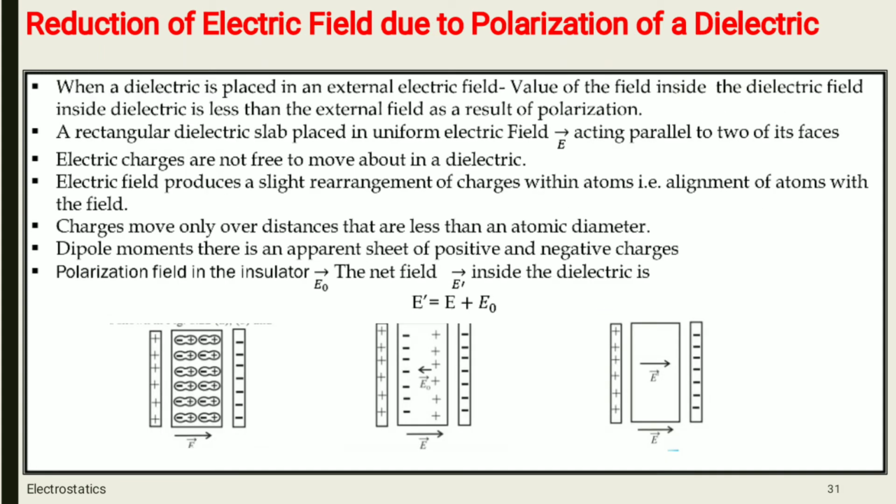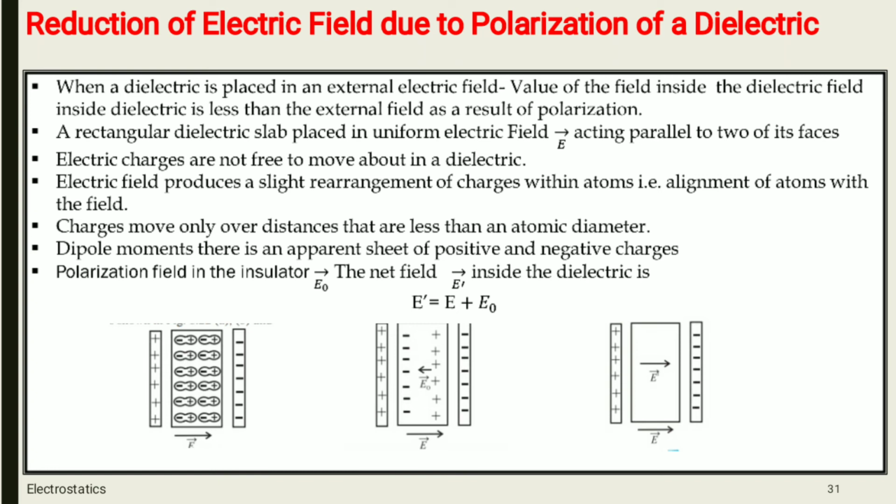Now we are going to see the next point, that is reduction of electric field due to polarization of dielectric. Here you can see three images, and we are going to study this with the help of these three figures.